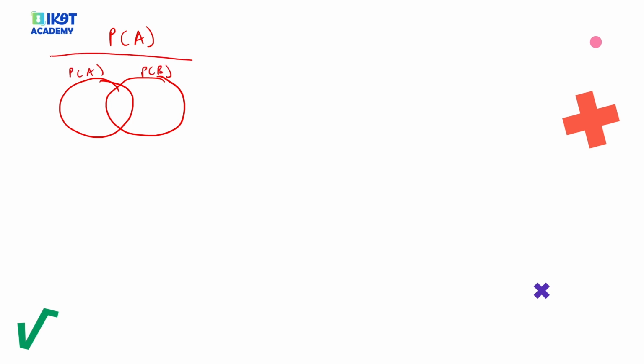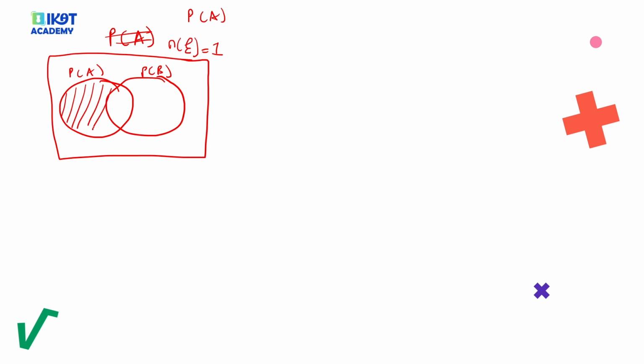We are going to start with, for example, you're given probability of A. What does probability of A mean? Let me first draw this. Usually the sum of the probabilities is 1, the maximum is 1. So here we see that this is A, and this is B. Now let's say in this Venn diagram we want to find out what is probability of A. Probability of A is this, simply, that is it.